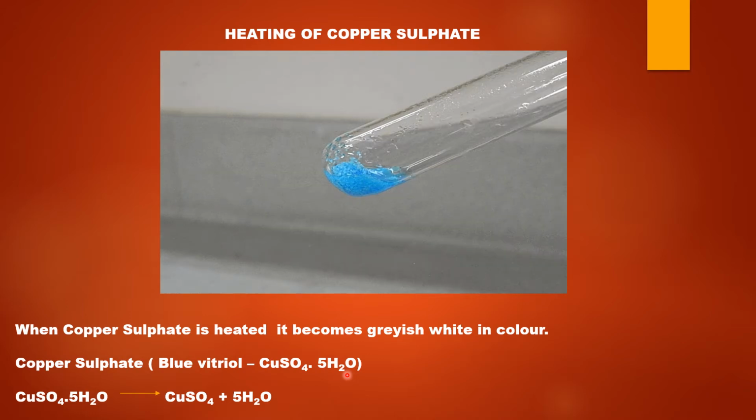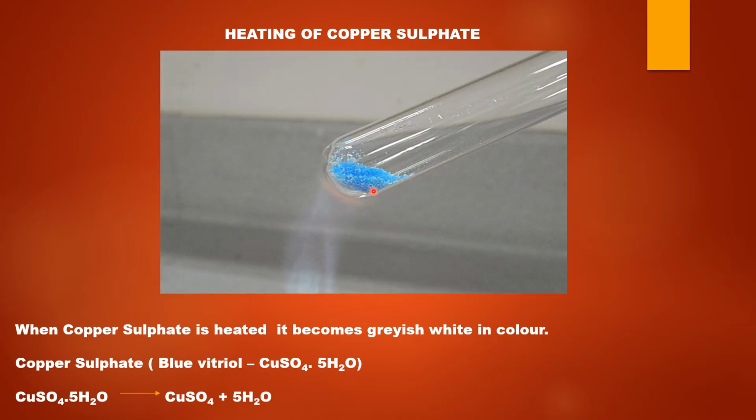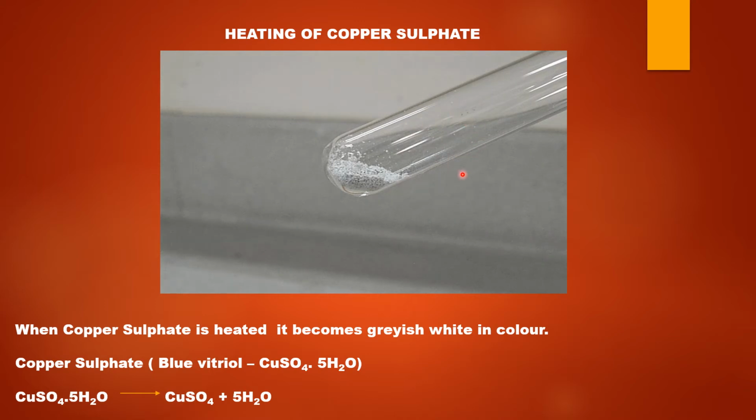So let's look at the experiment. When copper sulfate is heated, the blue colored copper sulfate turns into grayish white color. There are some water molecules which get collected in the colder parts of the test tube. When some droplets of water are once again added to the grayish white colored copper sulfate, you will find that the blue color of the copper sulfate is regained once again. So these 5 water molecules which are present along with copper sulfate are called the water of crystallization.